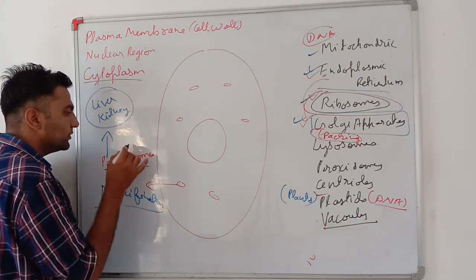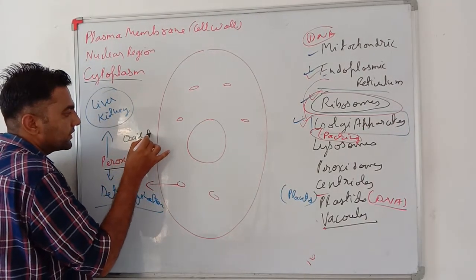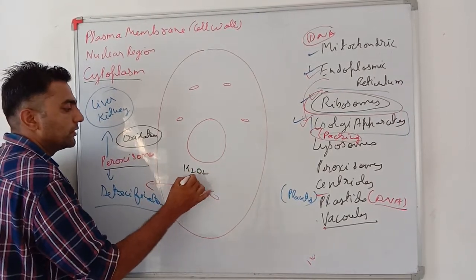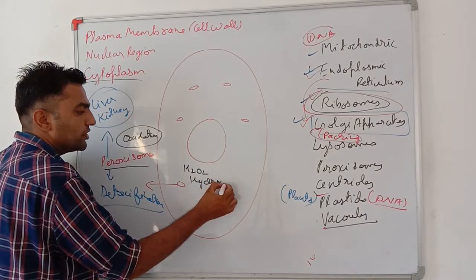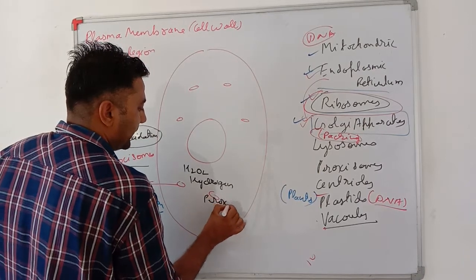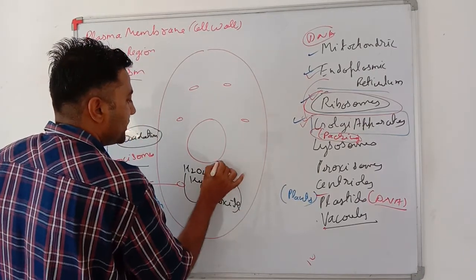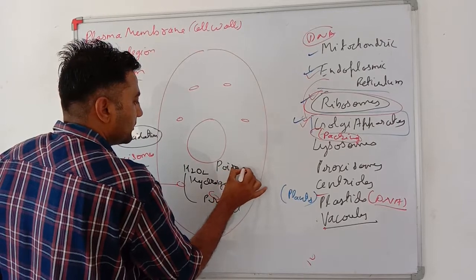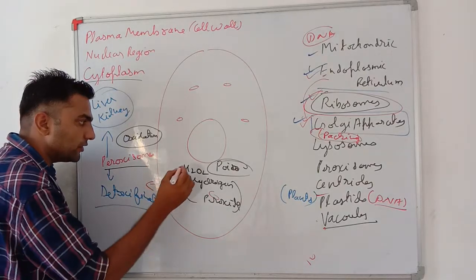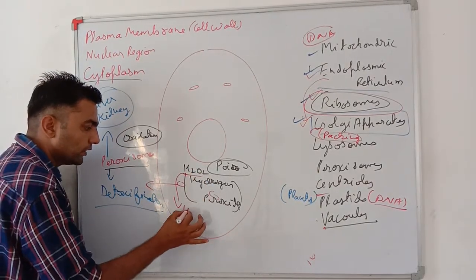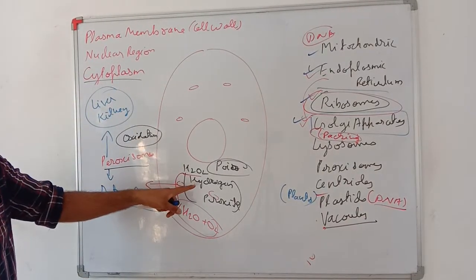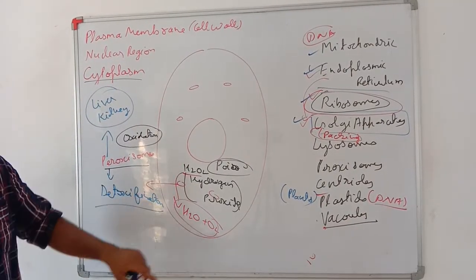Basically, peroxisomes do a good oxidation of your poisonous material H2O2, that is hydrogen peroxide. Very important, this is a poison for our cell. So what the peroxisome does is oxidize this H2O2 into H2O and O2, that is, it converts hydrogen peroxide into water and oxygen.